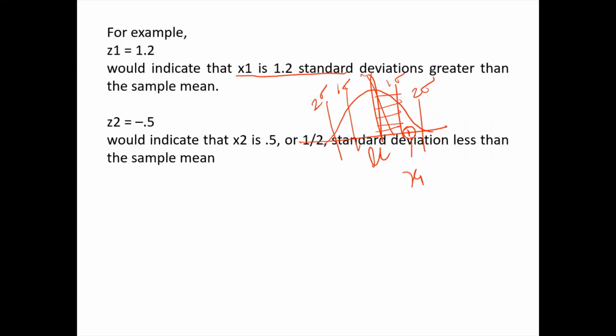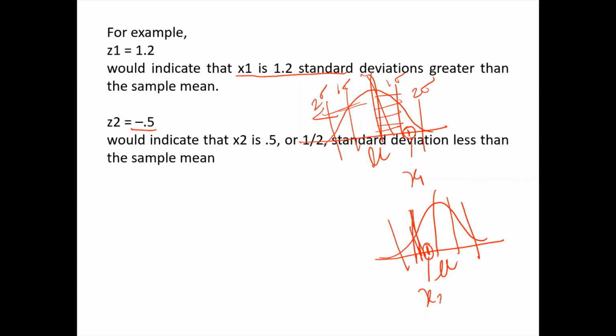Similarly, if I say z2 is equal to minus 0.5, the data point has to be on the left-hand side of the mean. That's why the distance is negative. Again, to plot this data point, this is my distribution, this is my mean, this is my one standard deviation and this is my two standard deviation, suppose. Minus 0.5 is half of one standard deviation. So half of this distance on the left-hand side, somewhere here I have my x2.